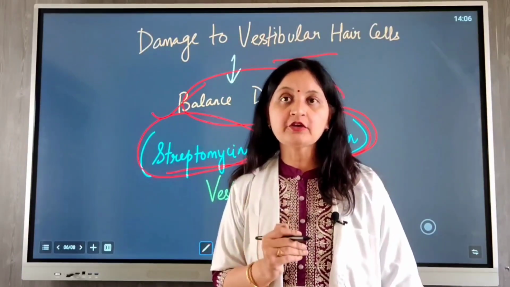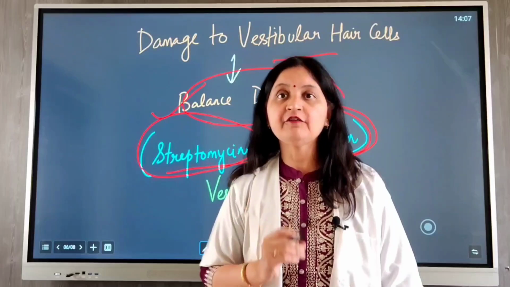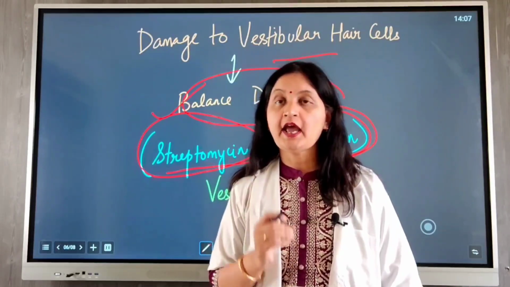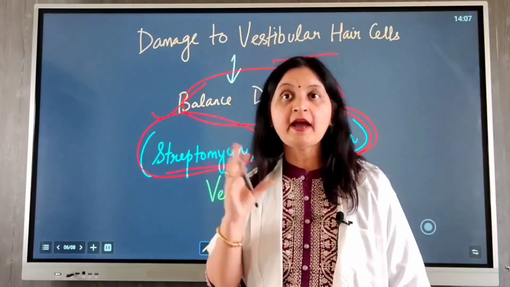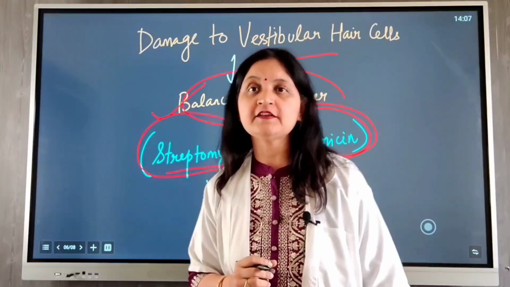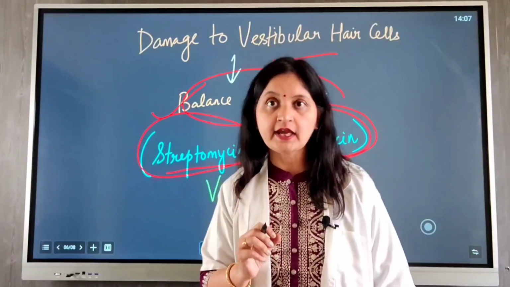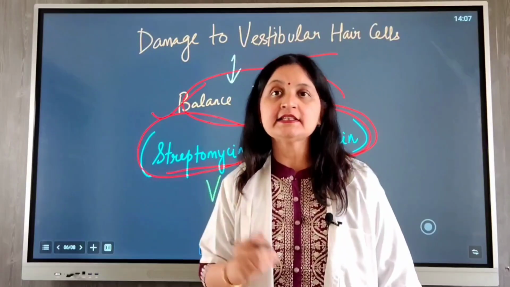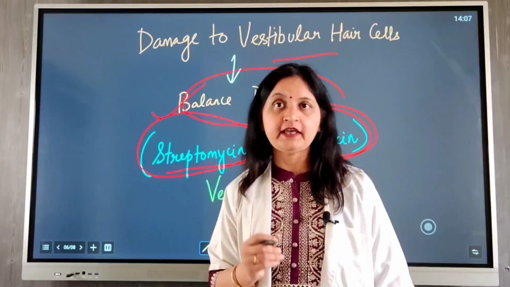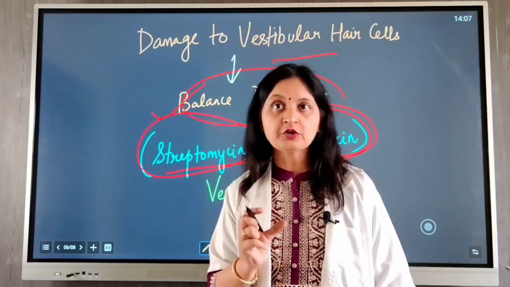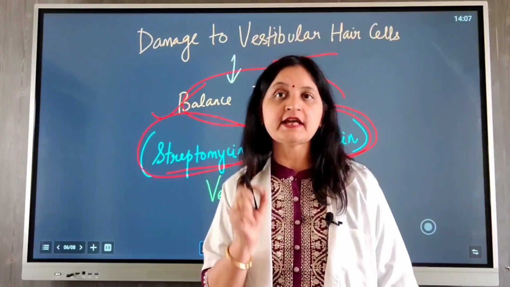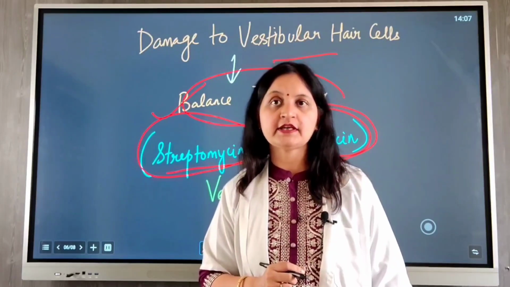Now the aminoglycosides persist in the inner ear fluid for weeks to months, and this increases the risk of ototoxicity. So imagine a patient being treated for serious infection with an aminoglycoside only to realize days later that his hearing is fading. This could be a side effect of aminoglycoside. So ototoxicity is one of the important side effects of aminoglycosides.